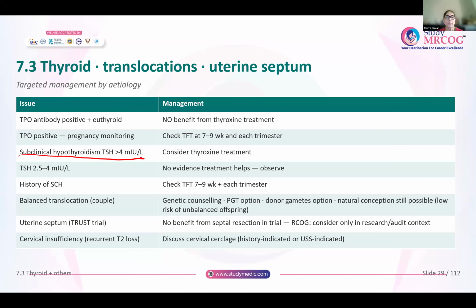Women with a uterine septum, there is no benefit from a septal resection. Okay, so RCOG says that if you want to do a septal resection, it will be done only in a research or an audit context. It is not routinely offered to anyone. With regards to cervical insufficiency giving rise to recurrent second trimester losses, then you will discuss the pros and cons or the benefits of cervical cerclage, and you will offer either history indicated or ultrasound cerclage to these women.